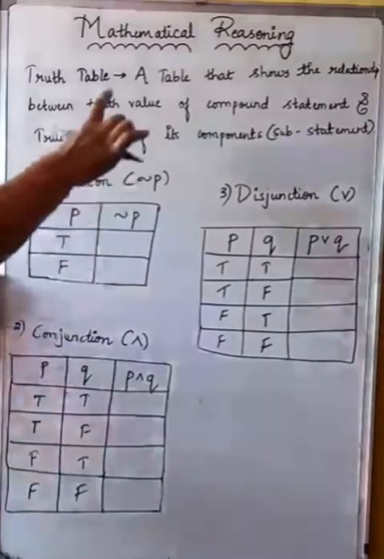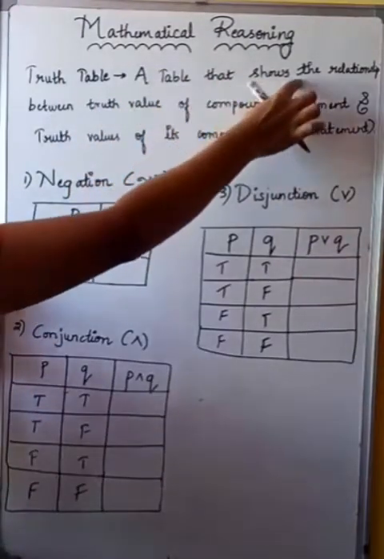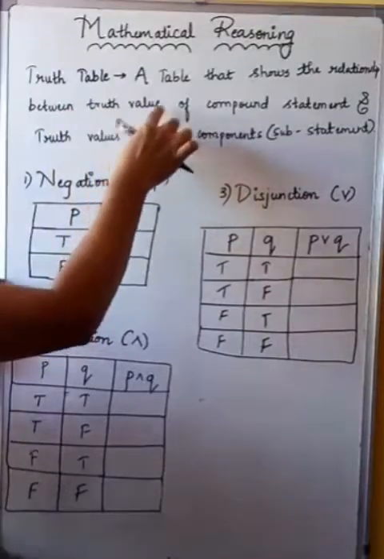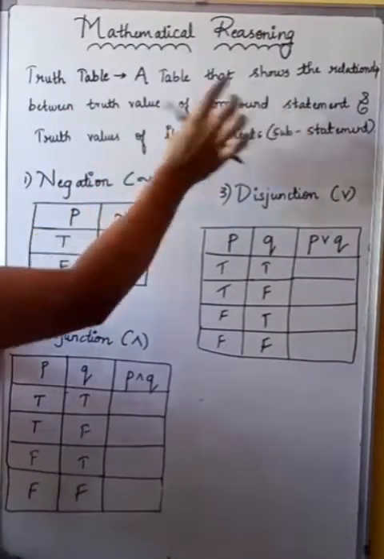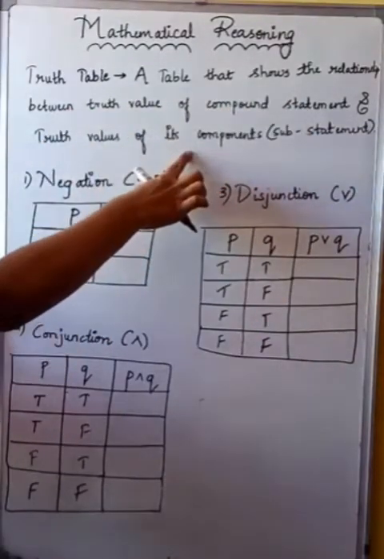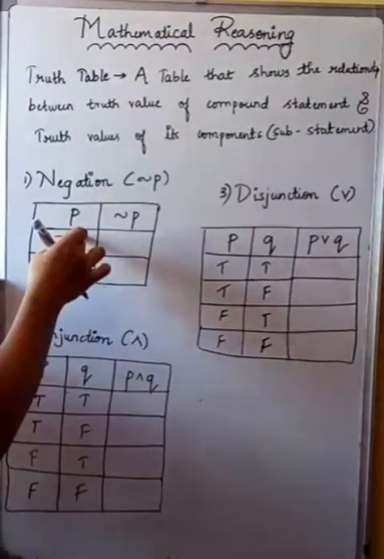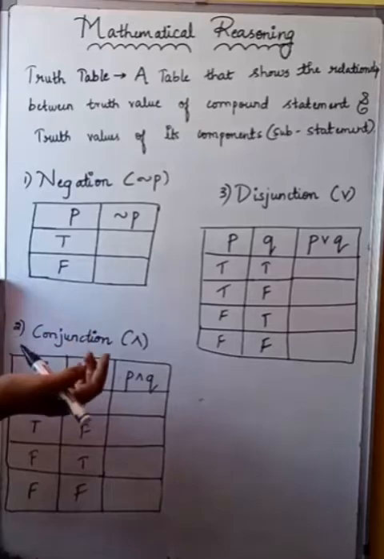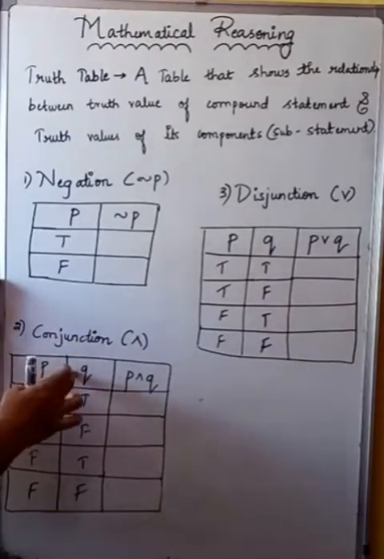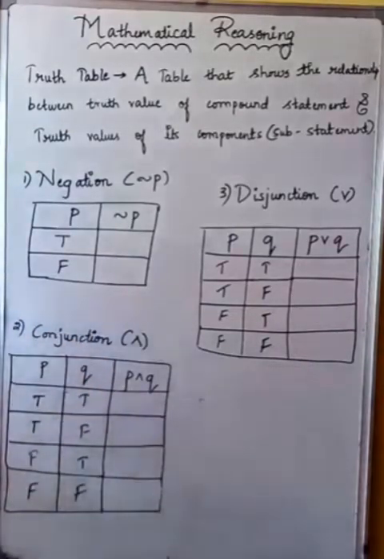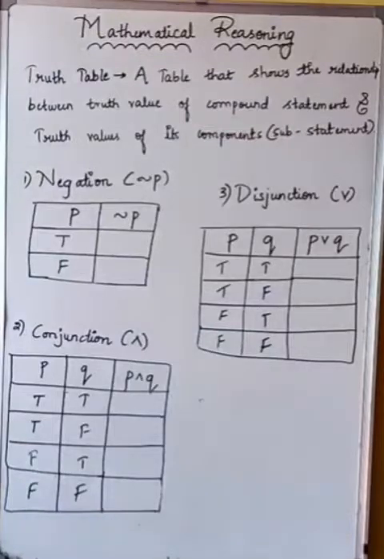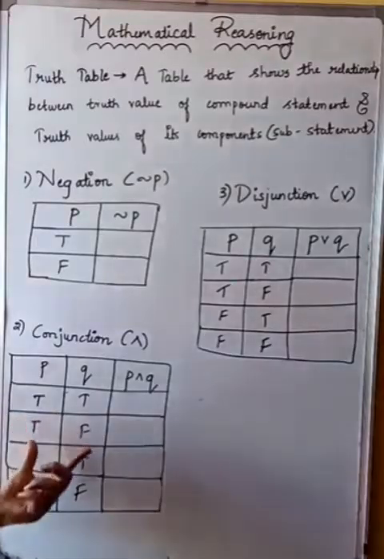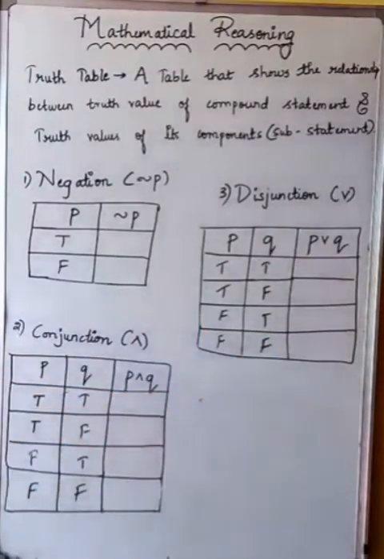It is nothing but a table that shows the relationship between the truth value of a compound statement and the truth values of its components. That means this is a compound statement. If I want to find the component statements, you will get two component statements. Is it clear? Compound statement means it is connected with two different statements, connected with and or. So here we have two component statements. Here also we have two component statements.